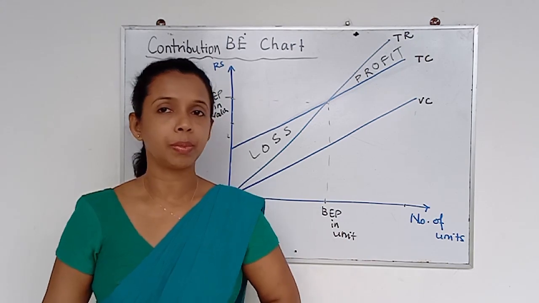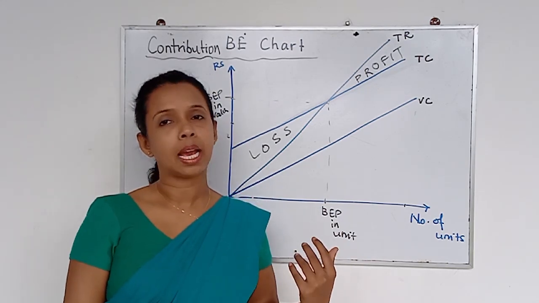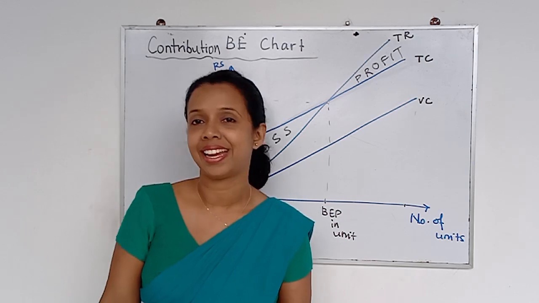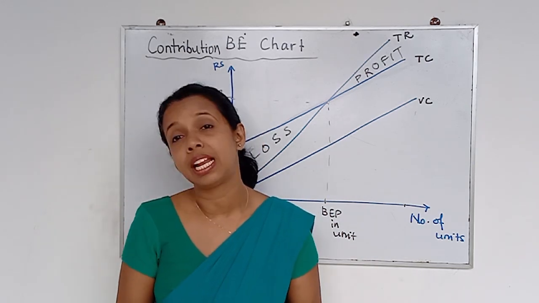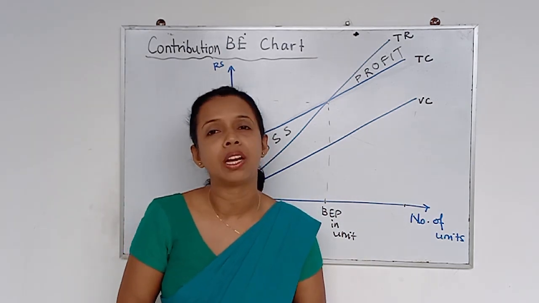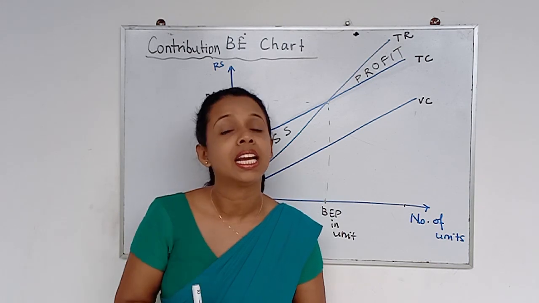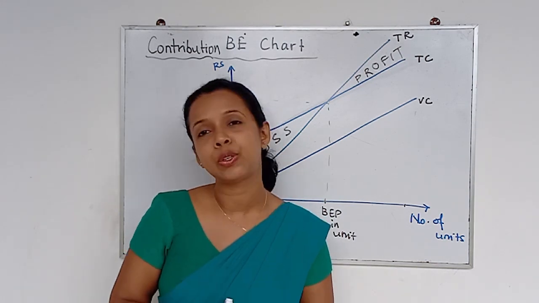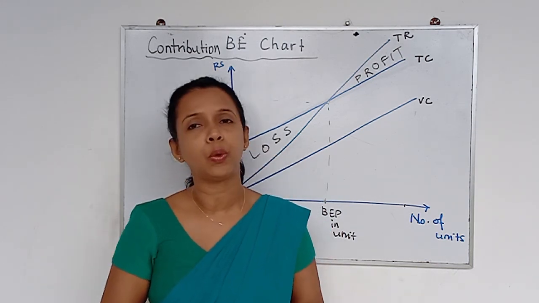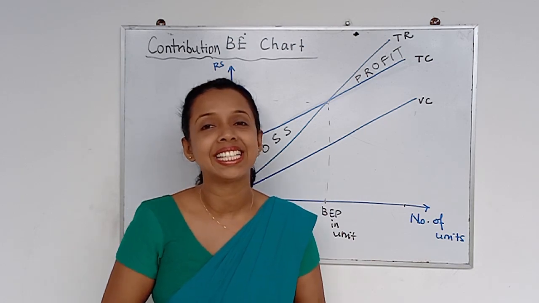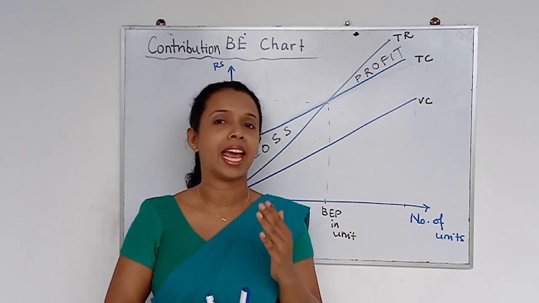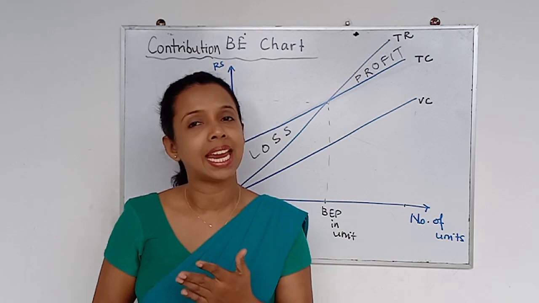Then the last break-even chart type is the profit volume chart. With that, I want to tell you something. Can you remember when I was talking about break-even formulas, I told you another popular term for break-even analysis is cost volume profit analysis, or CVP analysis.